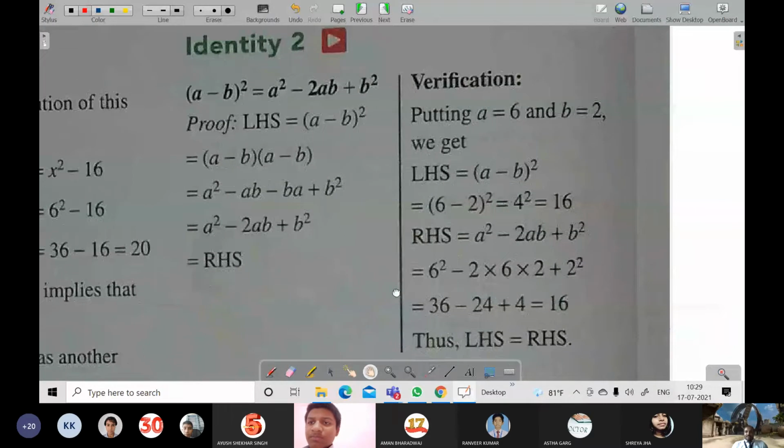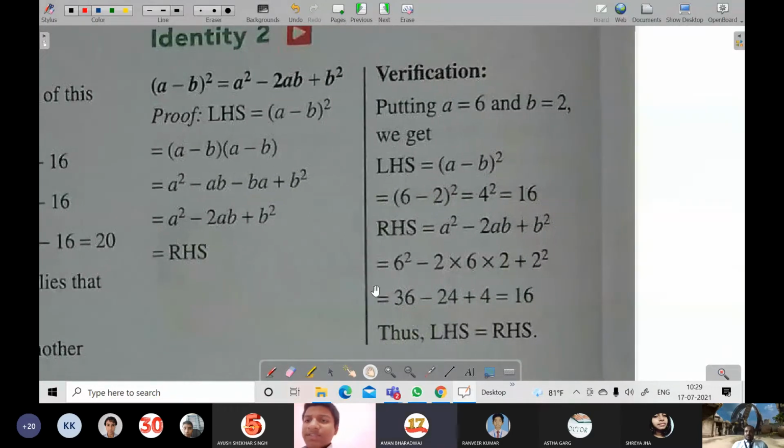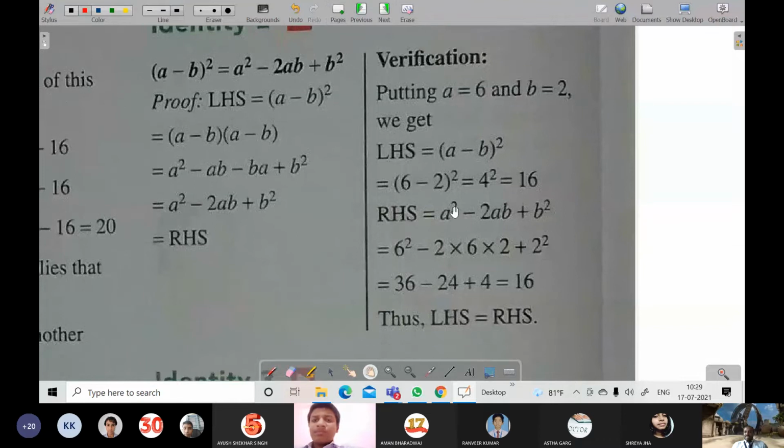Are you listening? Yes, sir, we are listening. So it will become a square minus 2ab plus b square. And here also 6 and 2 have been kept. If you see, it will become 4 square, 16. And here also in place of a, 6. So 6 square is 36. Minus 2 into 6 into b, b is 2. So 6 times 2 is 12, and 12 times 2 is 24.